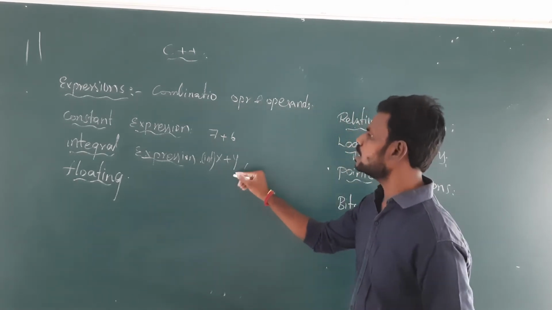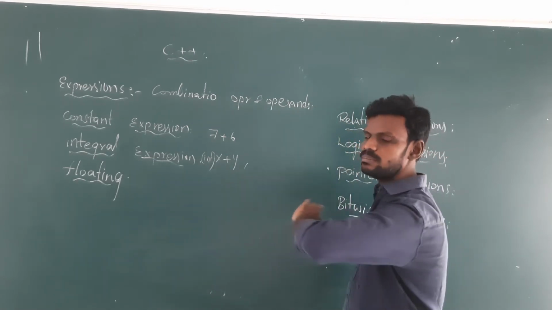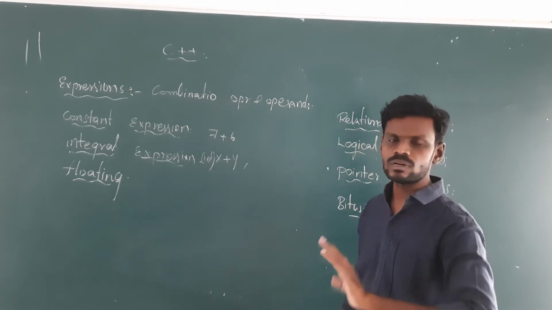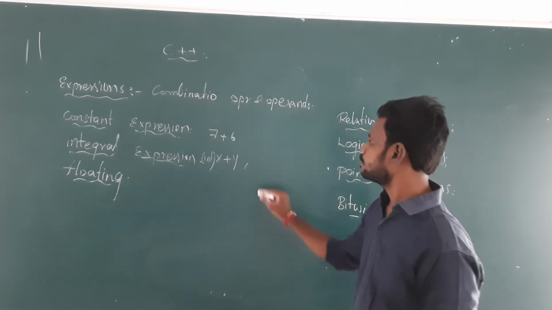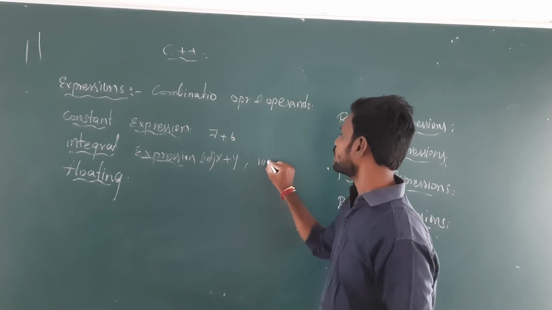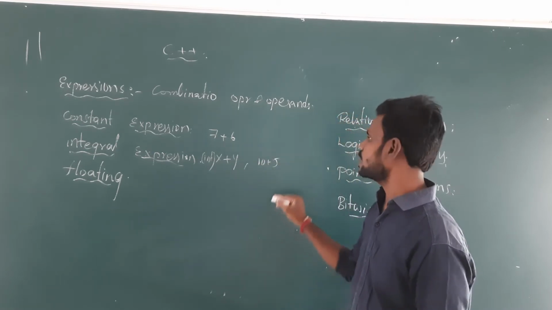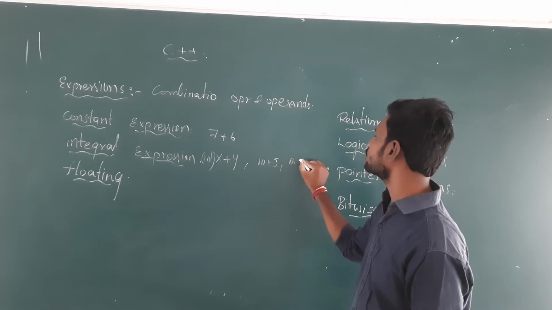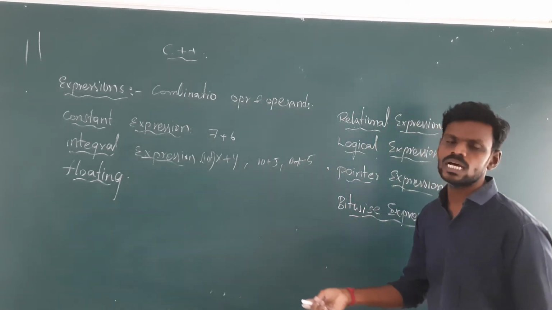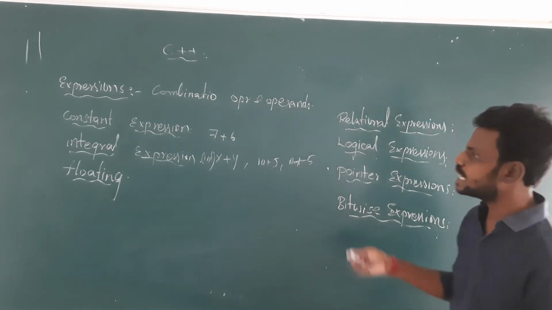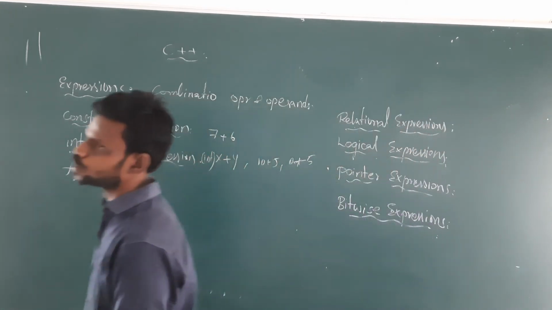Now see, 10 plus 5 gives us an integer value. Consider a plus 5: if a is an integer, then it will produce integer values only. Like this, we have integral expressions.